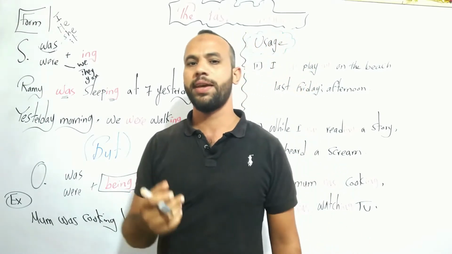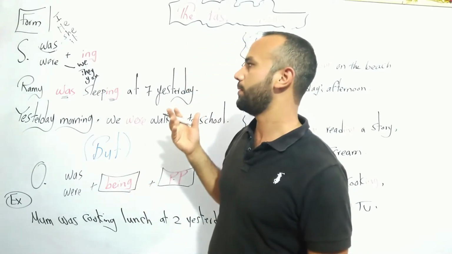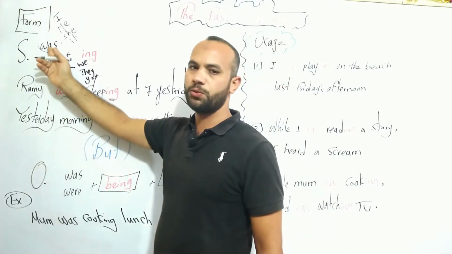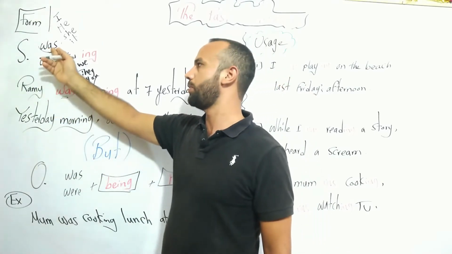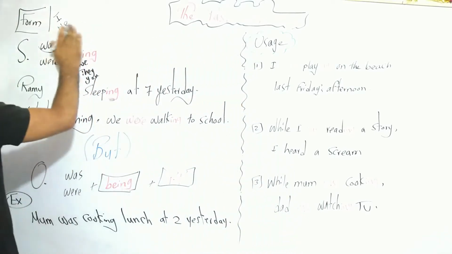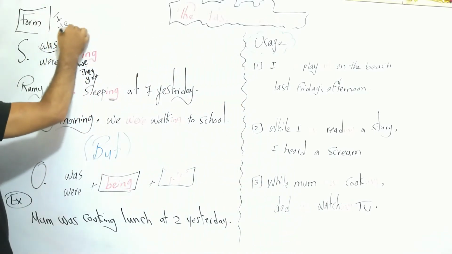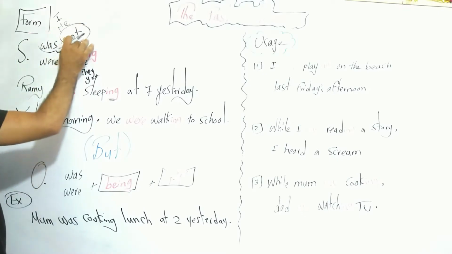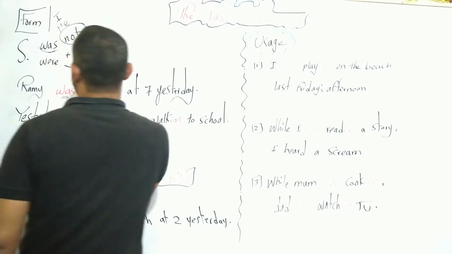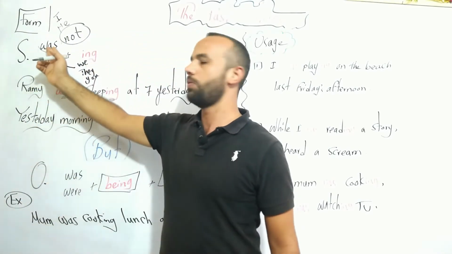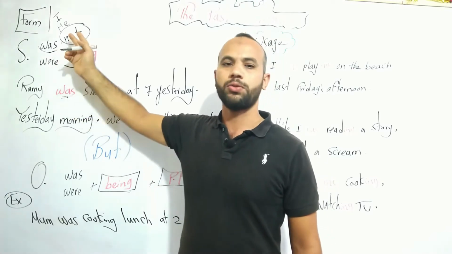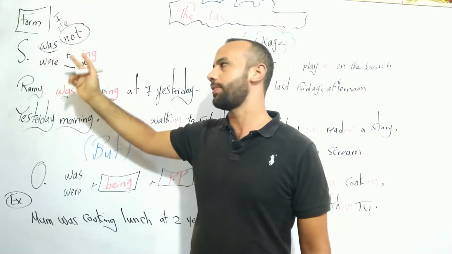And if we want to negate this tense, we use not after was or were. Here we have was not, were not. We say was not or wasn't, were not or weren't.